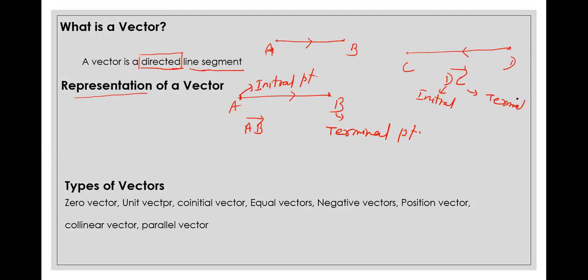So the starting point of the vector is the initial point, the ending point of the vector is the terminal point, and we write it like this. We do not represent a vector without the arrow mark. Whenever we say a vector, the overhead arrow mark should be there, and the direction of the arrow is the direction of the vector. Is it clear?